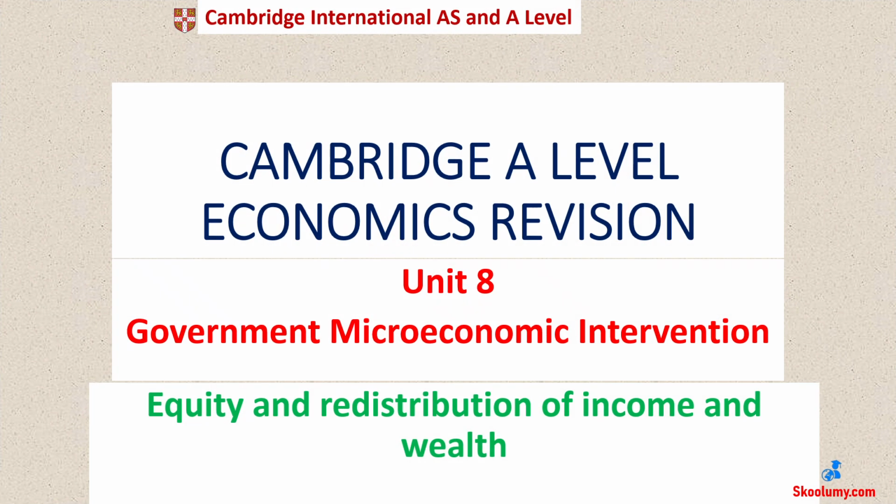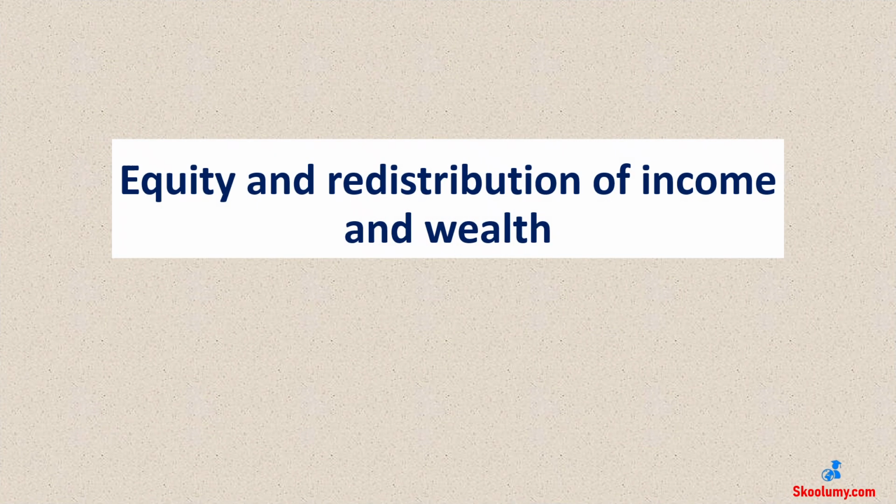Cambridge Advanced Level Economics Revision. Unit 8, Government Microeconomic Intervention. This lesson is on equity and redistribution of income and wealth.